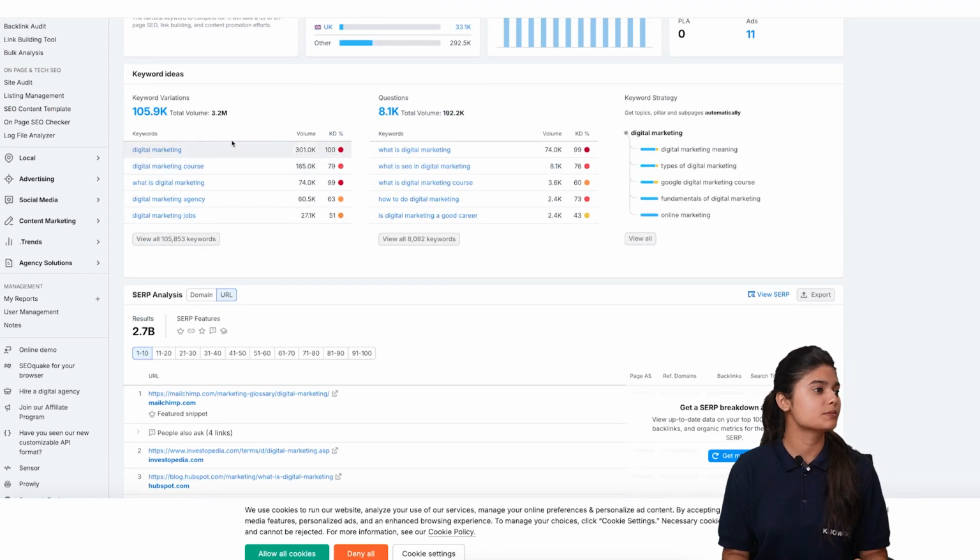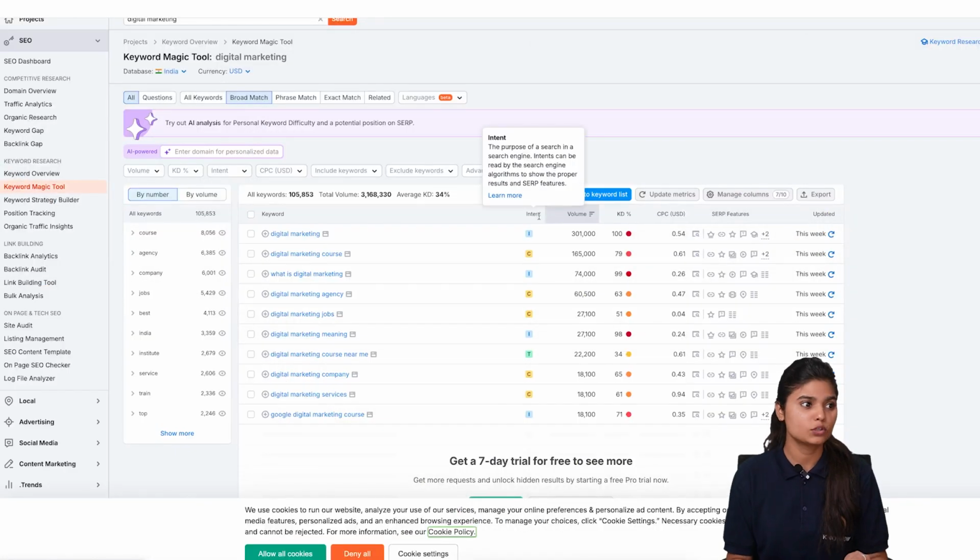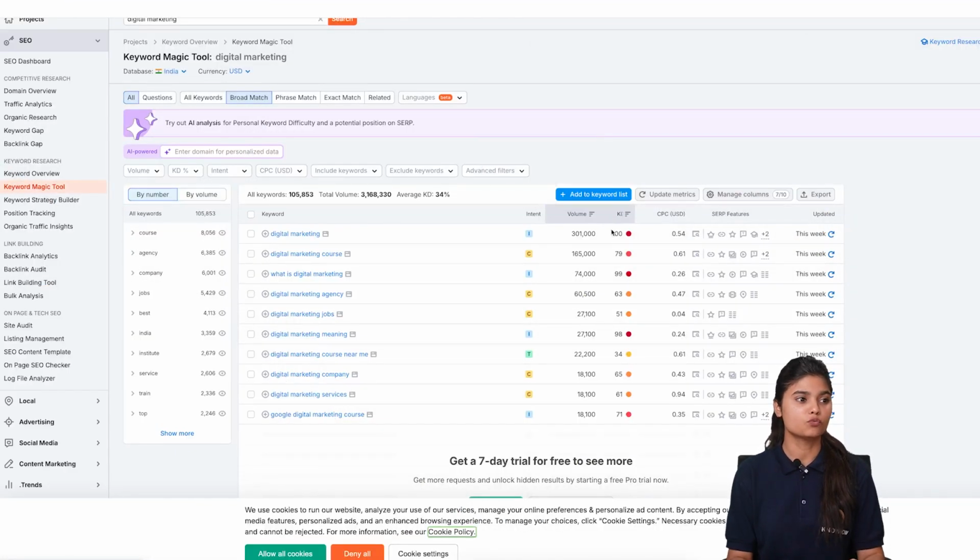Now let's move on to the keywords it is suggesting. It is showing digital marketing, its volume and keyword difficulty as well. You can see the intent of the keyword, the difficulty, the volume, and you can get these many keywords. So as a beginner, this tool will be very helpful for us.